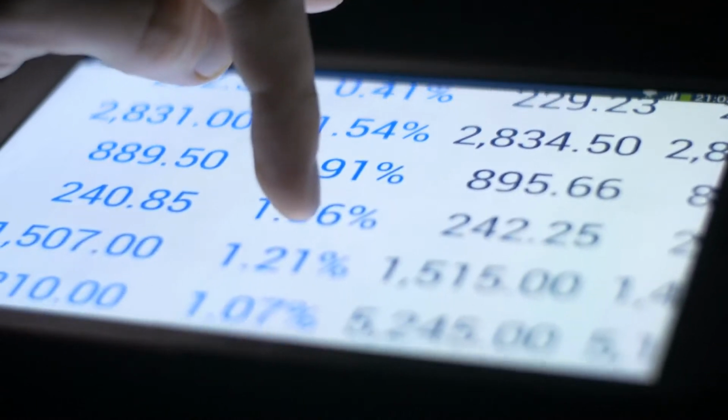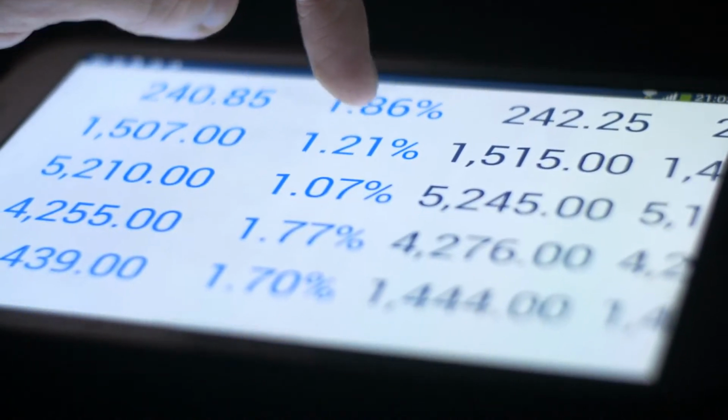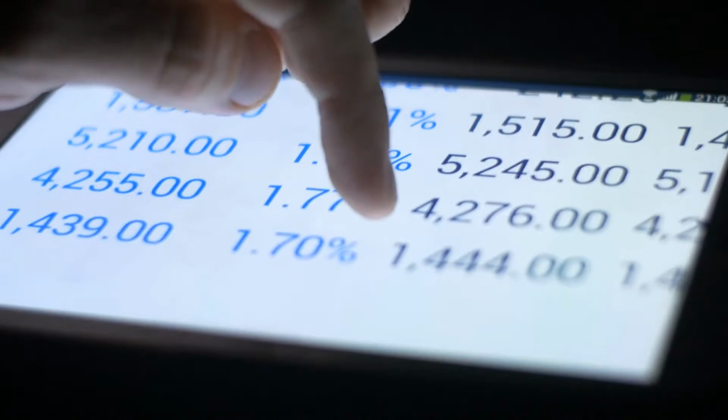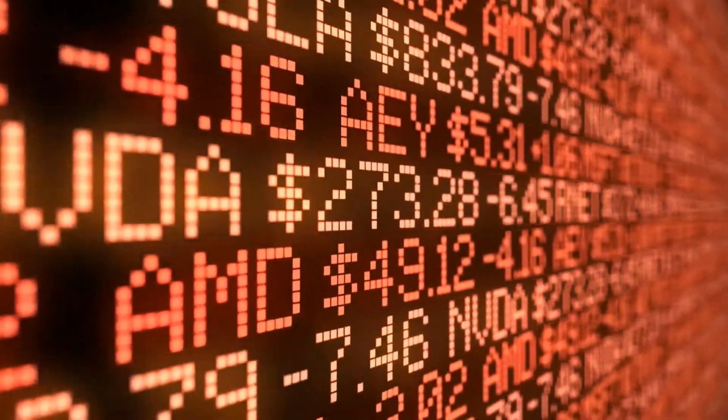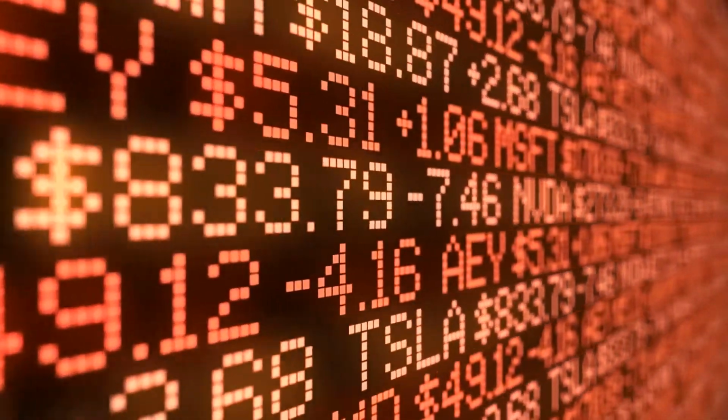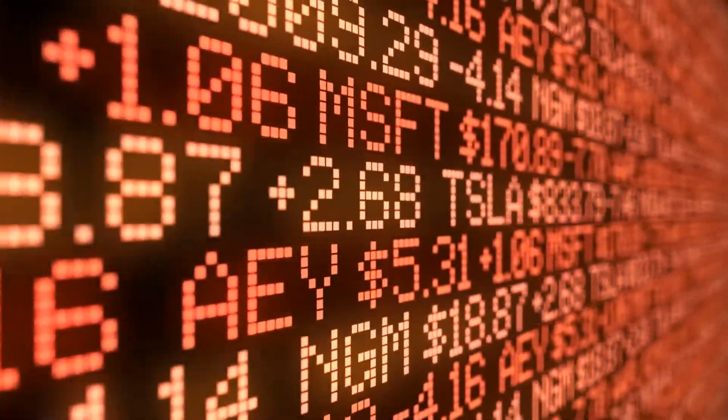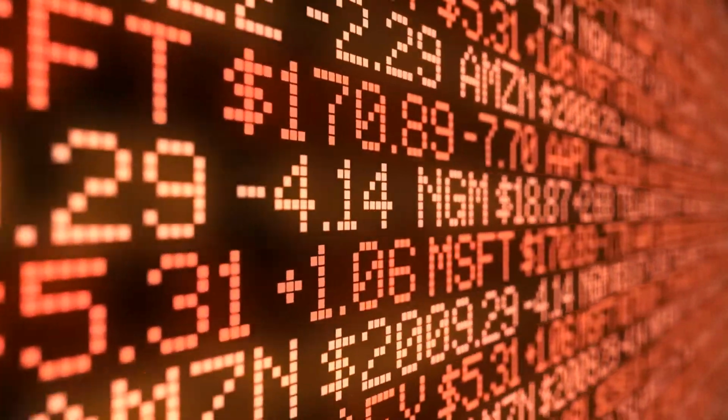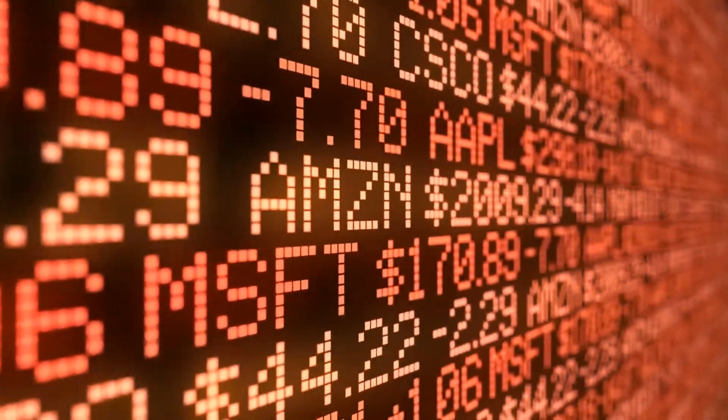How to invest in Cash App stocks. There are stock exchanges throughout most parts of the world. Some of the largest ones, at least in terms of the total value of shares traded, include the London Stock Exchange, New York Stock Exchange, Tokyo Stock Exchange, and the Hong Kong Stock Exchange.